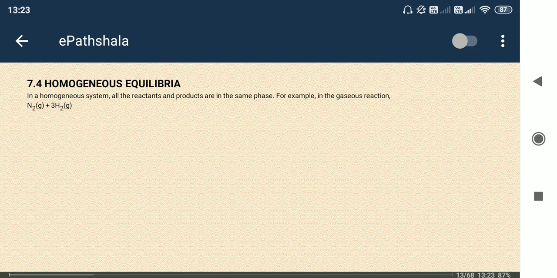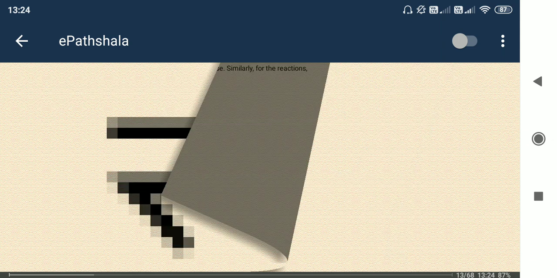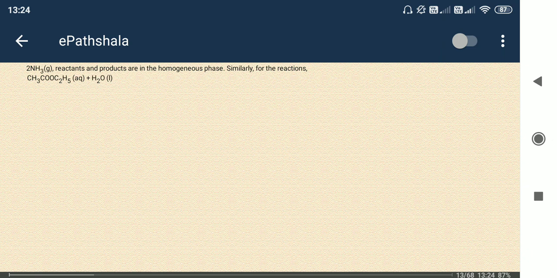Homogeneous equilibrium. Homogeneous means the same state: the reactants and products are in the same state, maybe gaseous form, maybe liquid form, but every reactant and every product is in the same phase or state. That is homogeneous. If it is not the same, then it is heterogeneous.